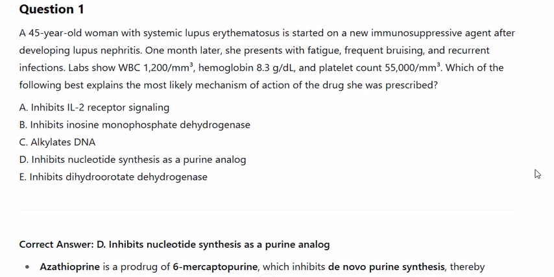A. Inhibits IL-2 receptor signaling. B. Inhibits inosine monophosphate dehydrogenase. C. Alkylates DNA. D. Inhibits nucleotide synthesis as a purine analog. E. Inhibits dihydroorotate dehydrogenase. Correct answer, D. Inhibits nucleotide synthesis as a purine analog.